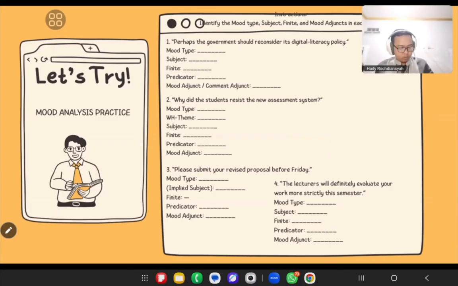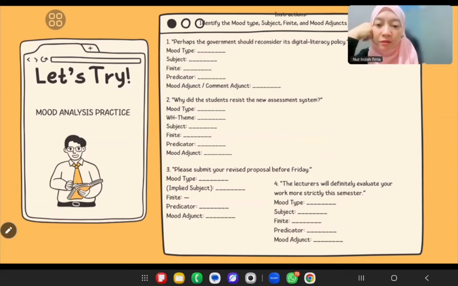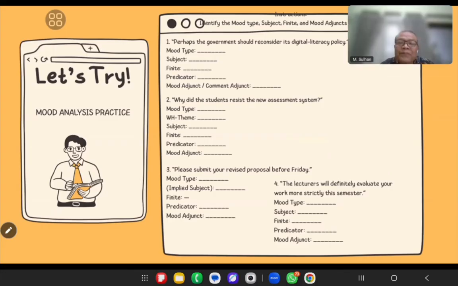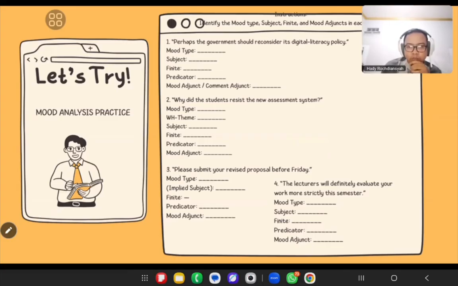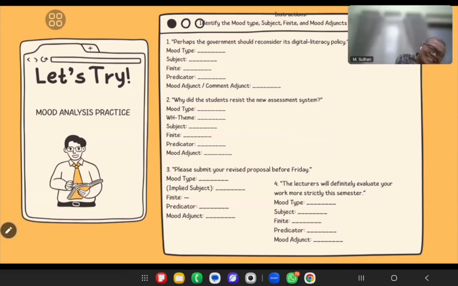Please submit your revised proposal. This one is in parentheses, because it is imperative, and there is no finite in here. Okay. I still find the finite here.